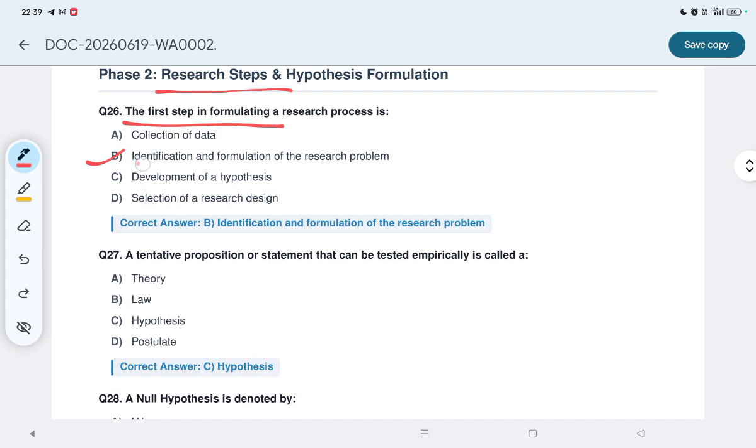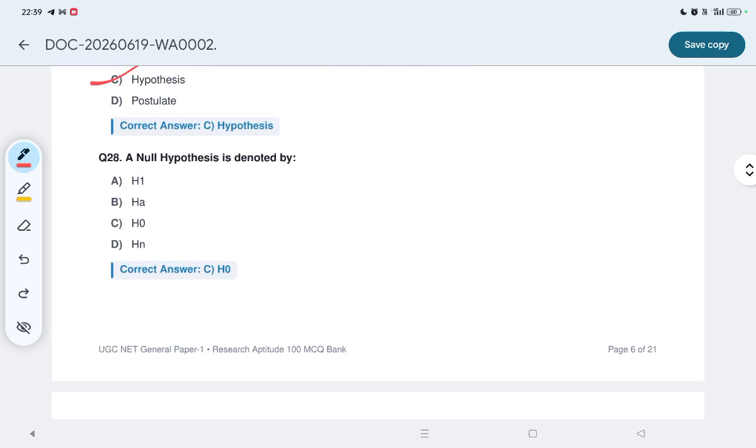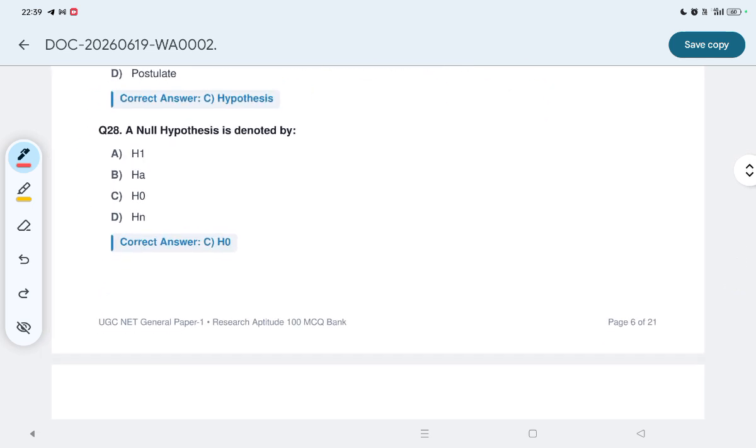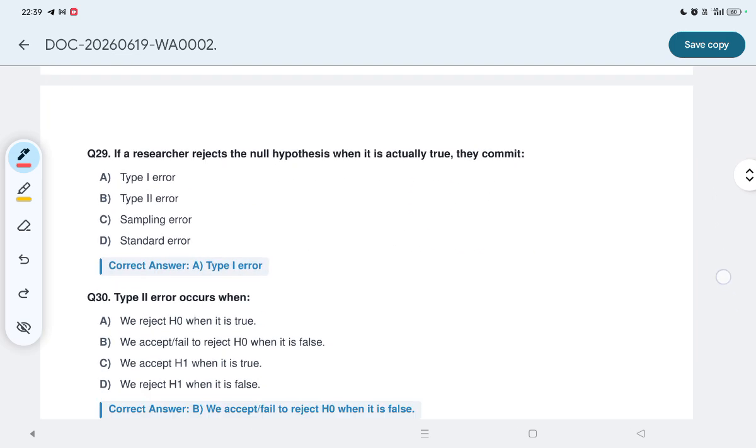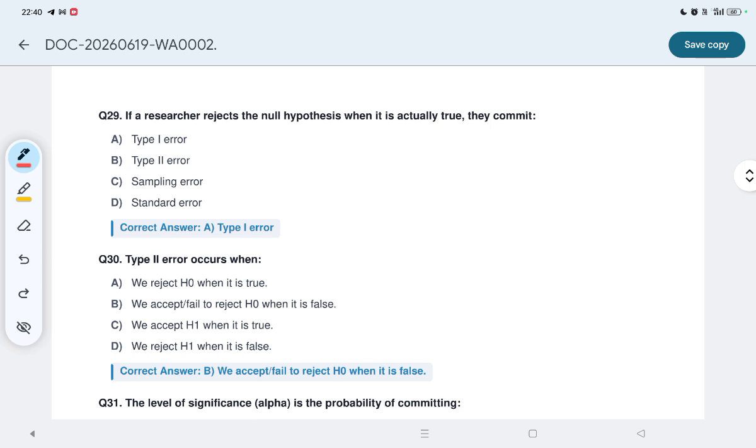ऑप्शन बी, identification and formulation of the research problem. Question number 27. A tentative proposition or statement that can be tested empirically is called, it is hypothesis. Now a null hypothesis is denoted by, किसके थ्रू डिनोट करते हैं? H0 के थ्रू. If a researcher rejects the null hypothesis when it is actually true, they commit, that means what? It is a type 1 error.